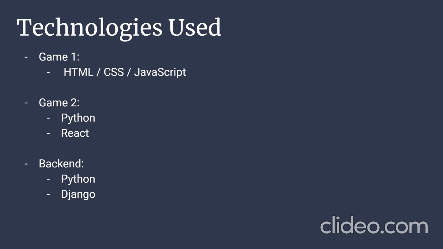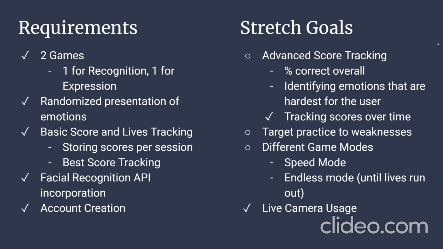For game one, we used HTML, CSS, and JavaScript. For game two, we used Python and React. And as for the backend, we used Python with Django. As for the requirements, we wanted two games. We wanted to have a randomized presentation of emotions, scoring, and lives tracking, and also using an API. And as for stretch goals, some of them are listed right here, like percentage correct overall and identifying emotions that are hardest for the users.